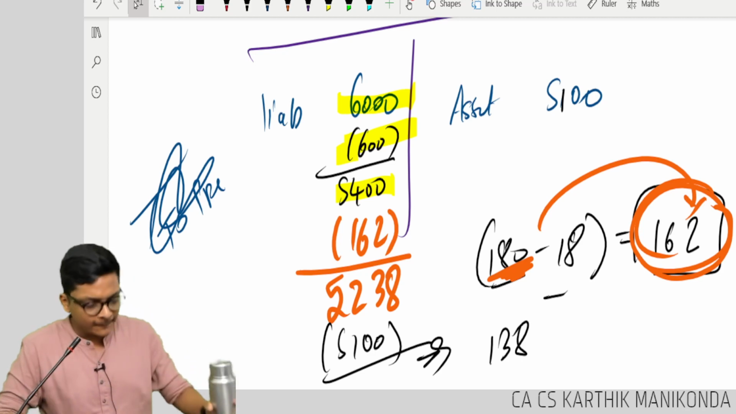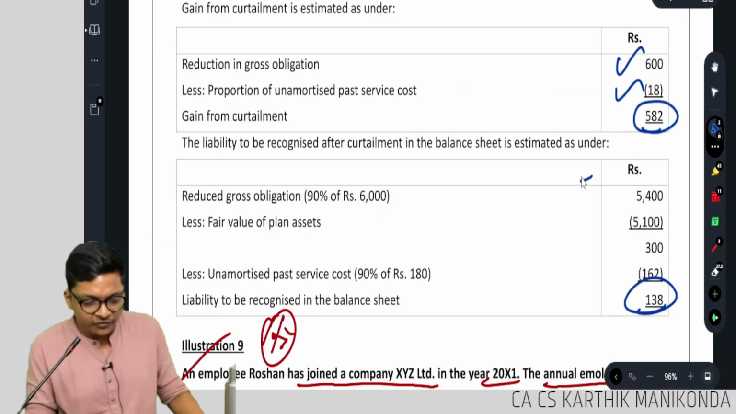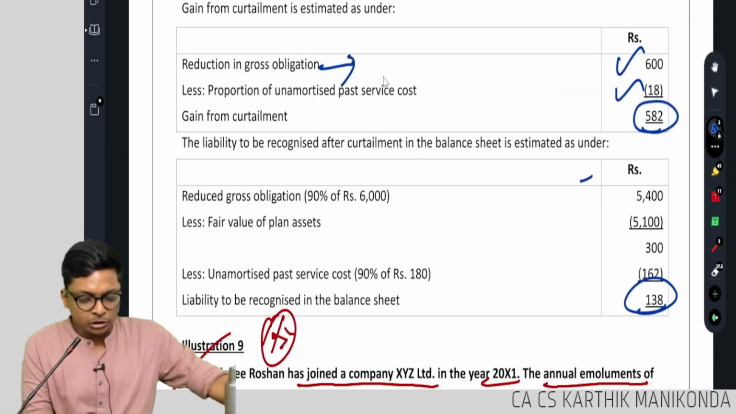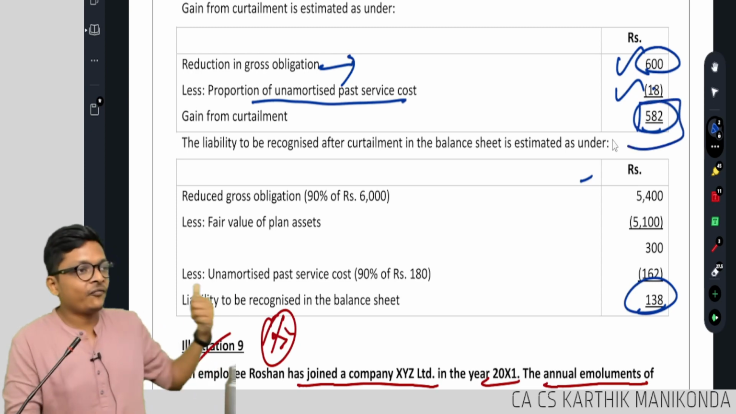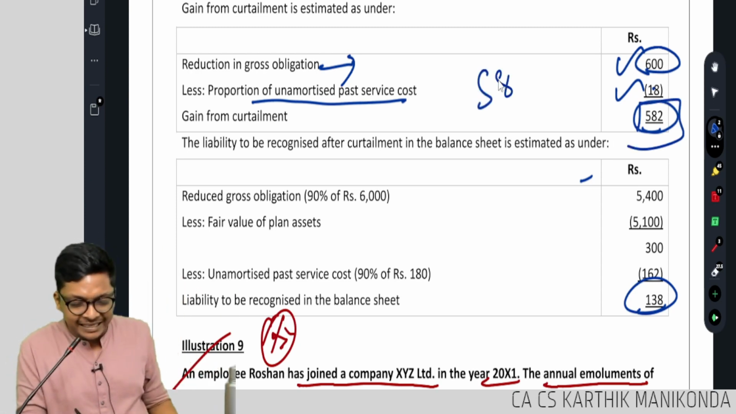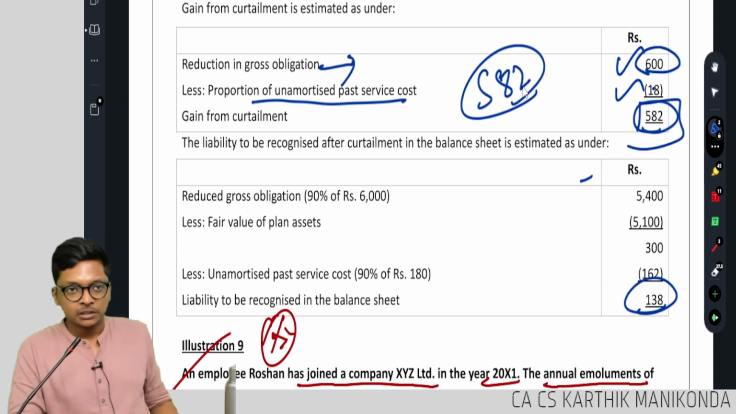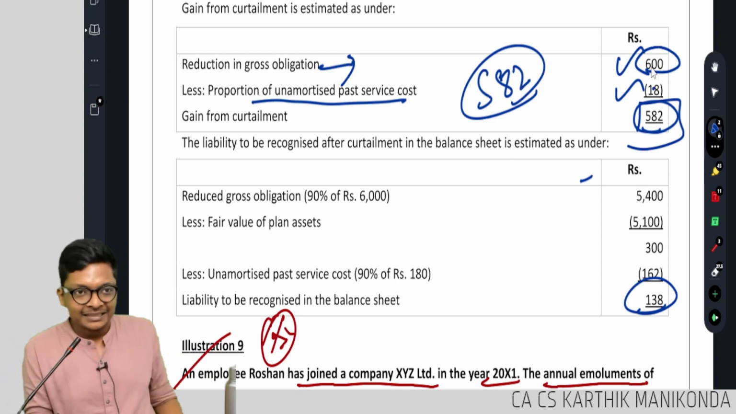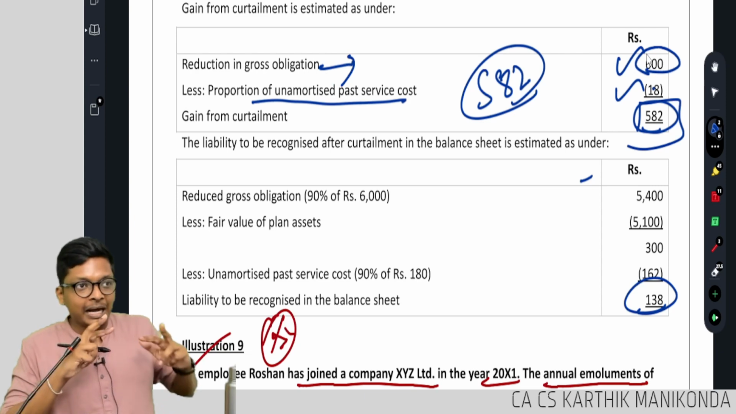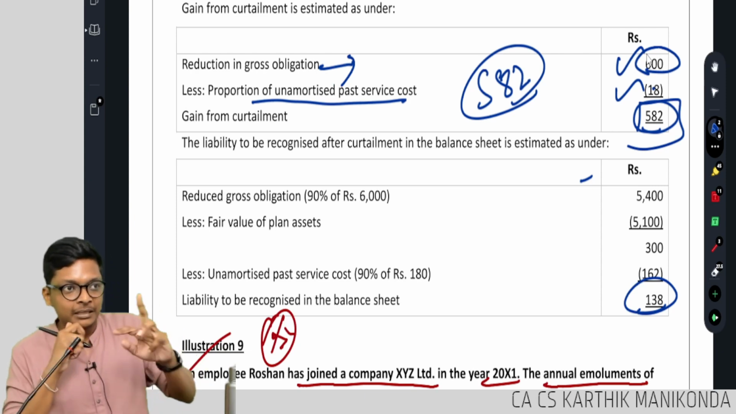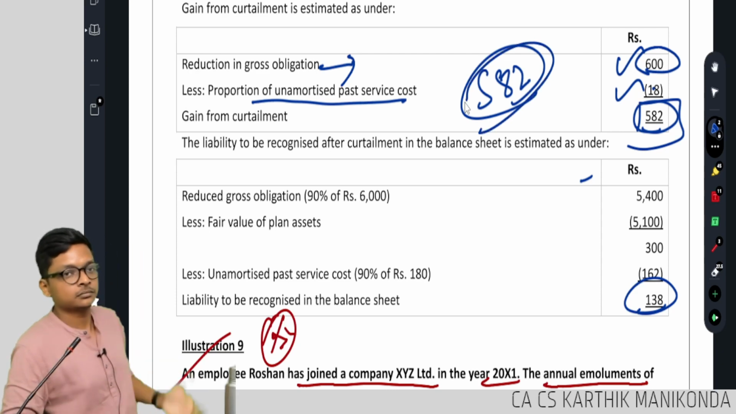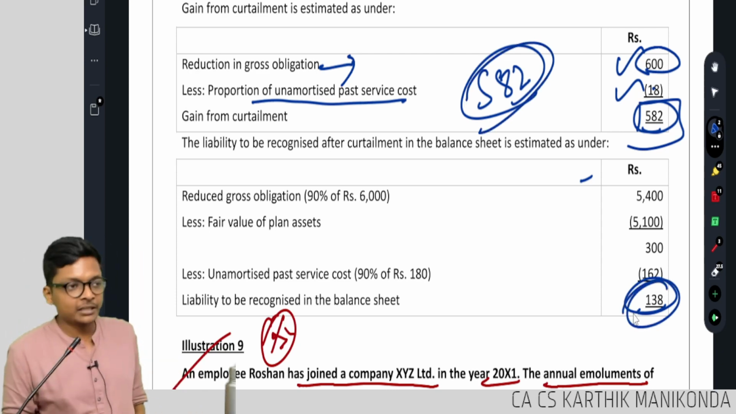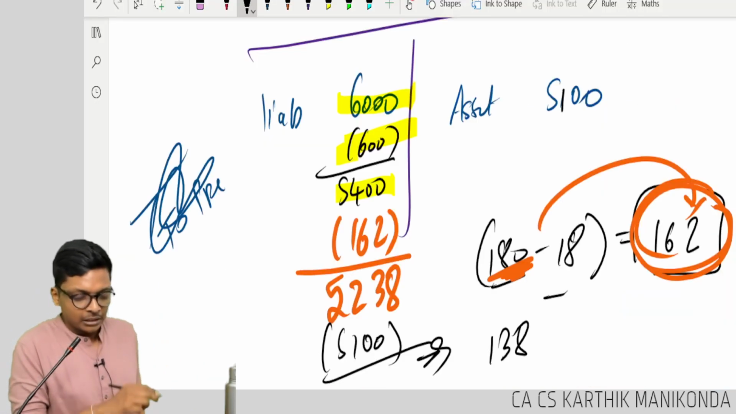Gain from curtailment. If it's gain from curtailment, reduction in gross obligation is 600, but the proportion of unamortized for that is 18. So that separately is 582. Because of curtailment, exact gain is 582. What is that? Liability reduced by 600, but unamortized reduces your liability, and that is reversing by 18. Opposite impact. So 582 is the net reduction. Then you have the same answer, 138. Perfect. Thank you for adding that question.